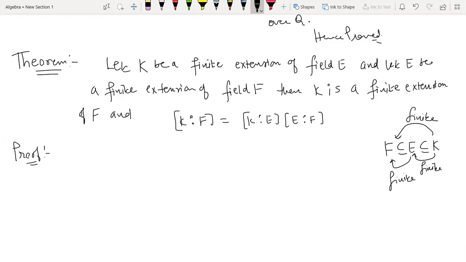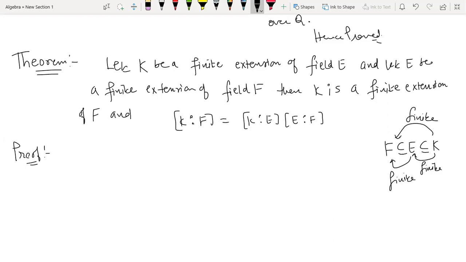The degree of K over F is going to be the product of the degrees of K over E and E over F. This result can be further generalized to 3 steps; here we have just 2 steps. If you add one more extension, one more term will be added to the product.